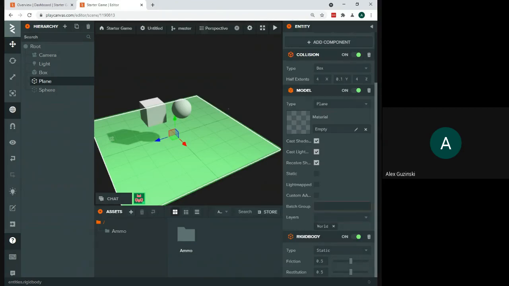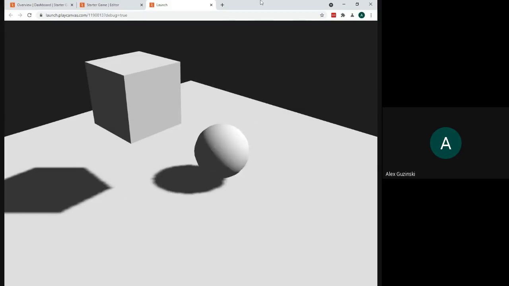All right, so this one, we are going to leave static because we want our ground to stay stable. We don't want our plane here to just keep falling as well, right? We want it to stay where it is. We want our ball to be able to fall and interact with it. So we are going to leave this one on static, and with static you get far less options. They do give us friction and this thing called restitution, which is kind of like the bounciness, but those are the only two settings we have. Okay, and we're going to go ahead and hit play, and if everything is set correctly, your ball should fall down.